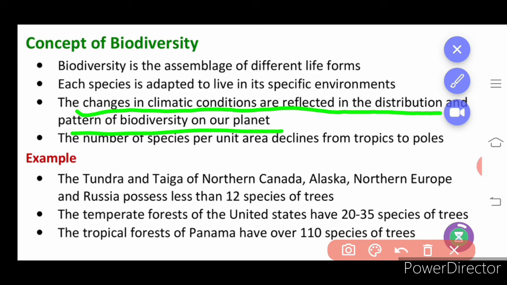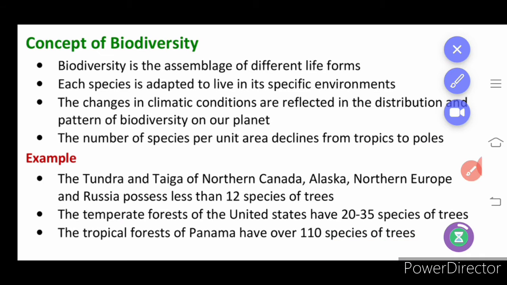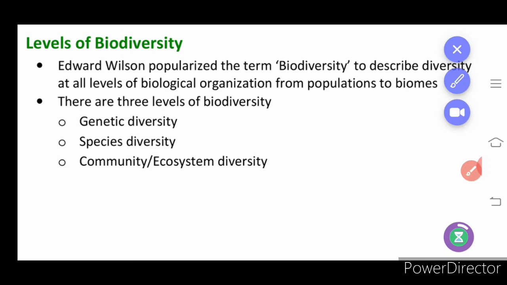Because of certain climatic conditions, the species may also decline, that is, reduce in number. Examples of biodiversity we will learn in detail: tundra, taiga, temperate forest and tropical rainforest, which we have learnt already. And the levels of biodiversity are genetic diversity, species diversity and community ecosystem biodiversity.